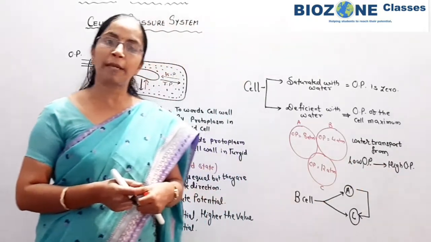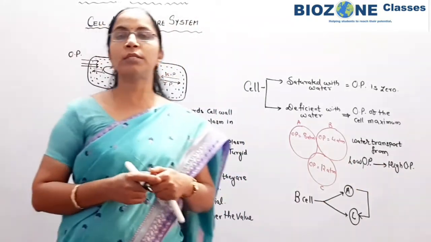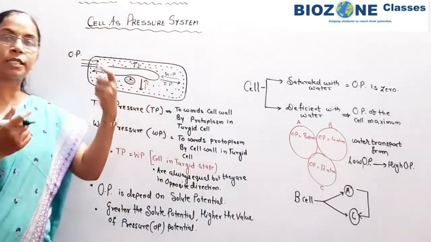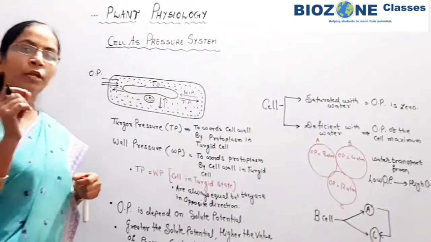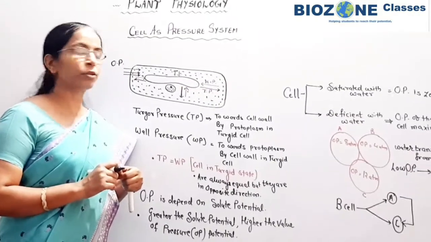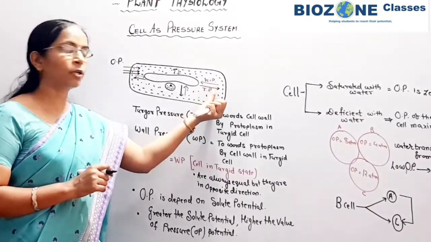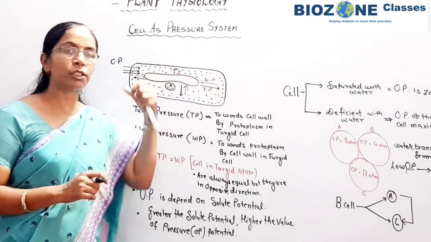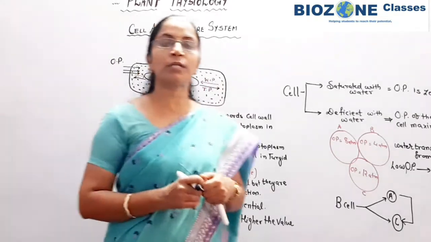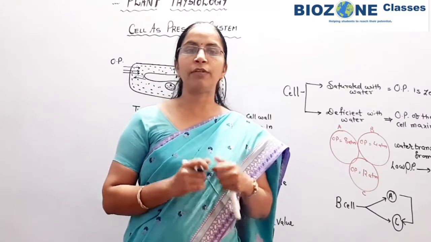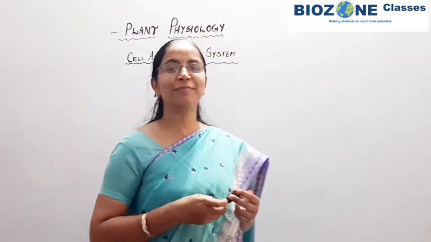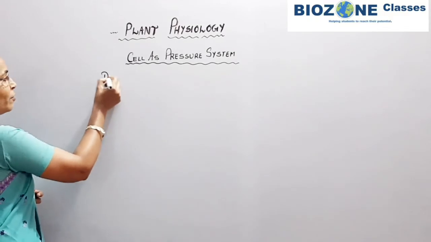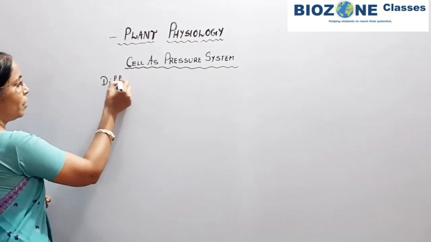high osmotic pressure. Now we come towards the diffusion pressure deficiency. So when you study the cell as a pressure system, you remember three major pressures for the cell: the turgor pressure, wall pressure as well as osmotic pressure. And now we come towards the diffusion pressure deficiency. So students, let's begin with diffusion pressure deficiency or DPD.